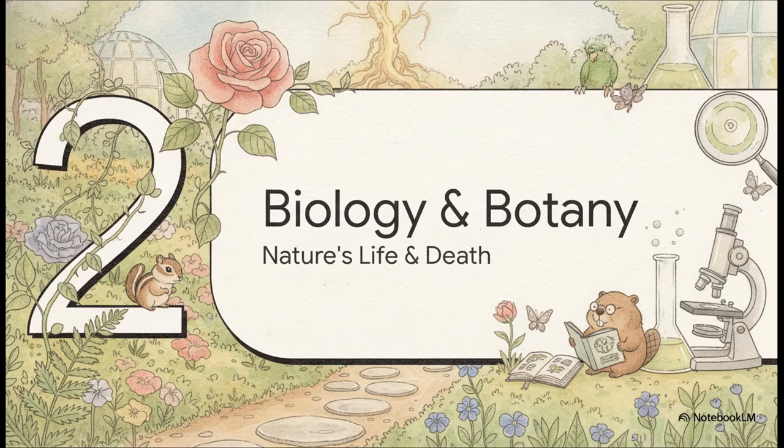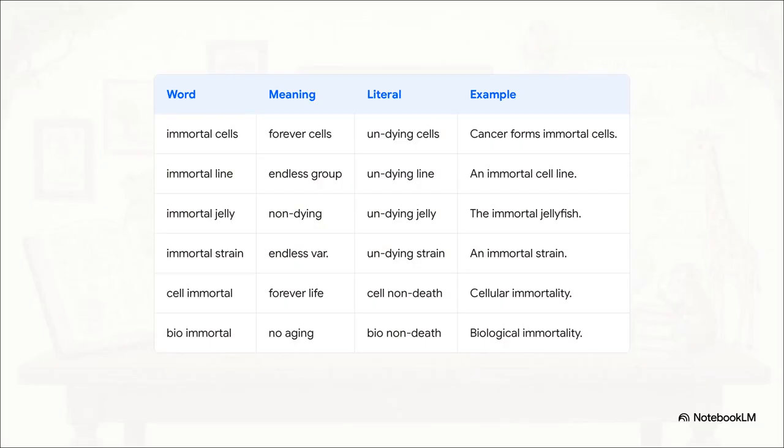Moving right along to Section 2, Biology and Botany. Okay, this is where it gets kind of wild. Here, we uncover biological vocabulary where organisms seemingly defy the very root we are studying. By just slapping on the prefix "im," meaning not, biology gives us immortal cells and the immortal cell line. There's even an incredible immortal strain of creatures, like the famous immortal jellyfish, which can actually revert its life cycle to start over. It achieves what scientists literally call biological immortality or cellular immortality.